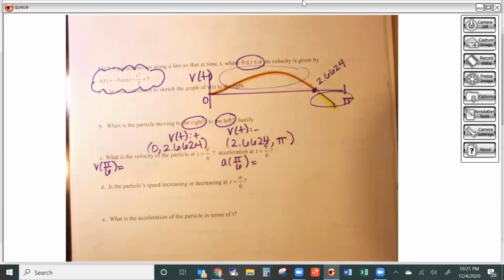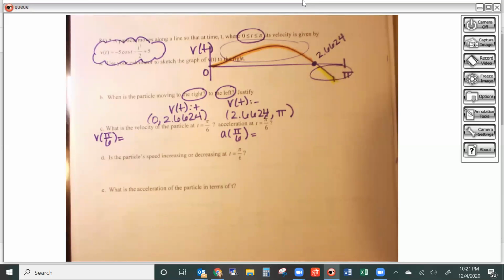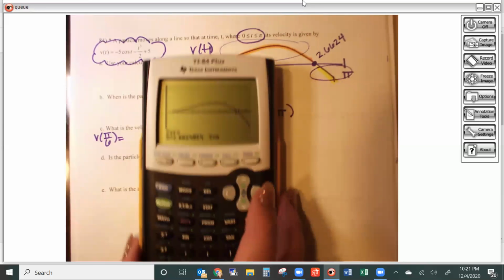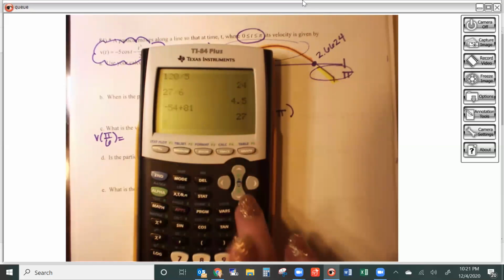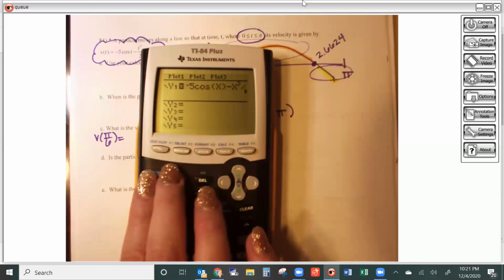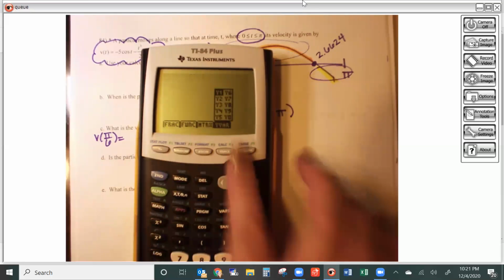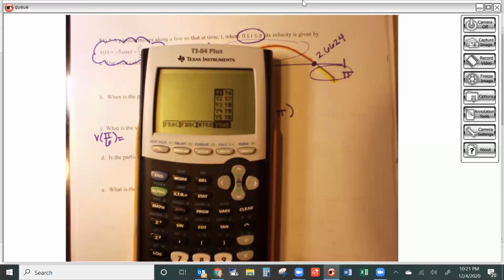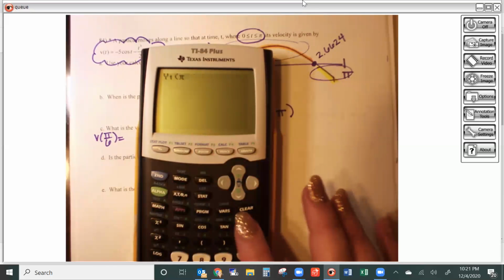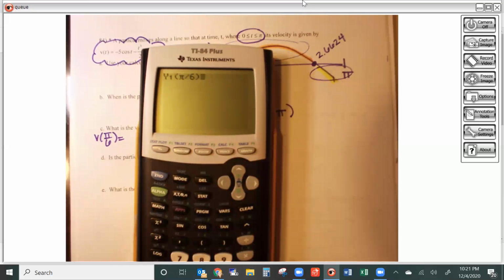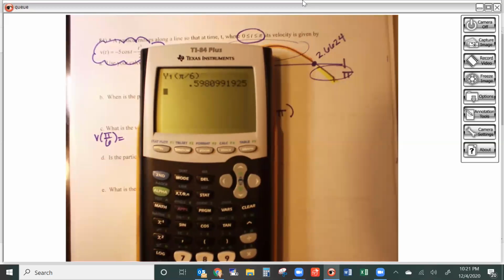Now, if I were to try to go into my table to look for this, velocity is my y value, but unfortunately, my table only goes up in whole numbers, not in pi over 6. So what I can do is the same thing I showed you guys yesterday. Go into your normal calculator mode. You do have to have the equation typed in here already. In my normal calculator mode, I'm going to hit alpha trace. I'm going to choose y1, right here, and then I'm going to plug in pi over 6. And it'll give me that value. So the y value at pi over 6 is 0.5980.